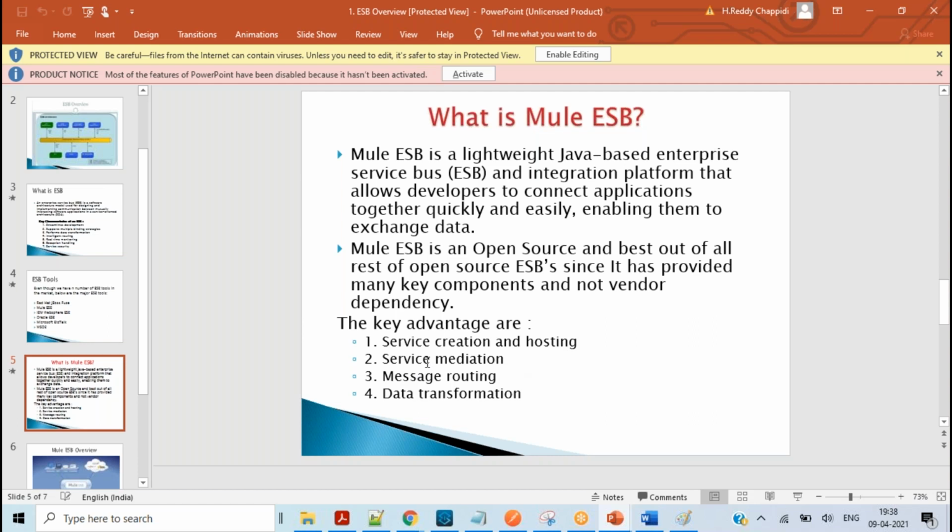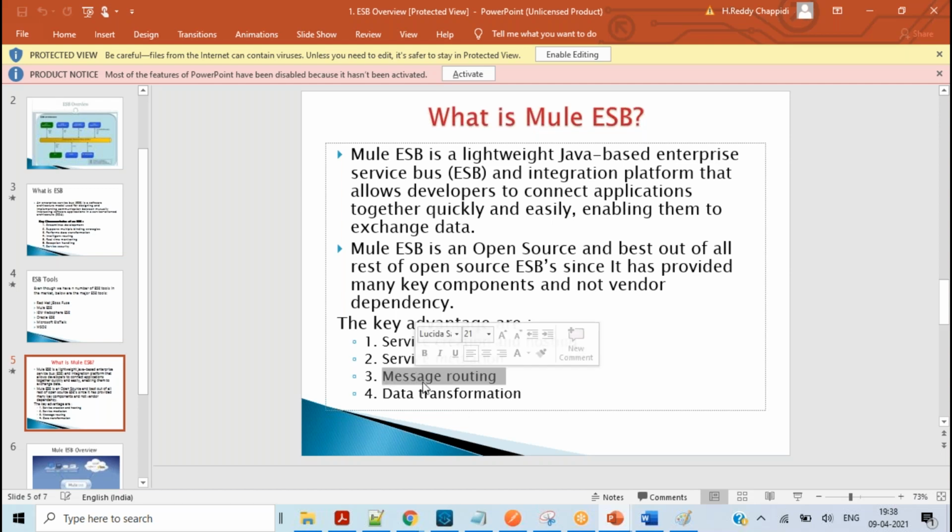Next, service mediation. Mediation means message transformation between one platform and another platform. The mediation is very simplified here. Then message routing. This message routing concept is something like routing the message from one application to another application. Then data transformation, which is transforming data from one format to another format.